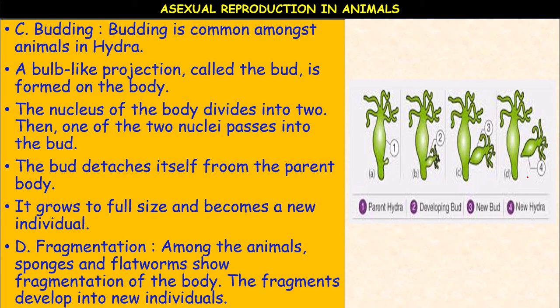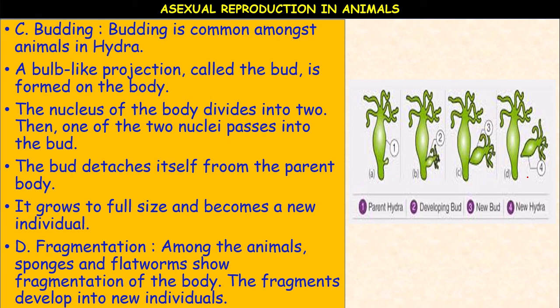Okay. Next, fragmentation. So fragmentation takes place in echinoderms among the animals, sponges and flatworms, even echinoderms. Okay, sea anemone. There are many examples. So here the example, sponges and flatworms show the fragmentation of the body.